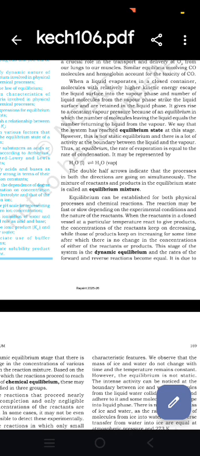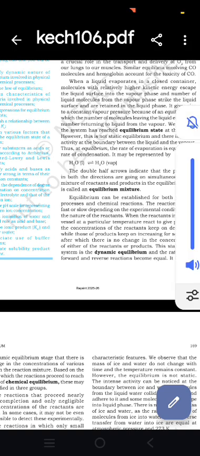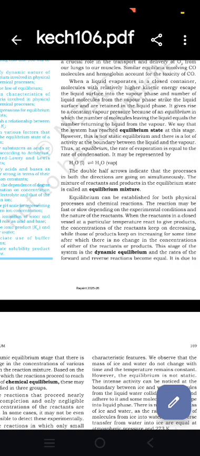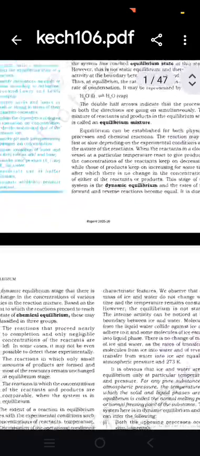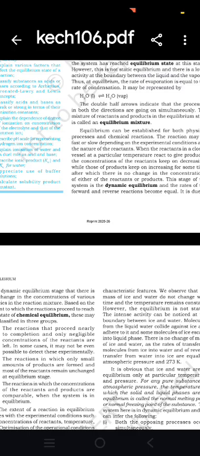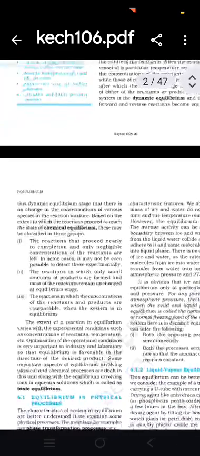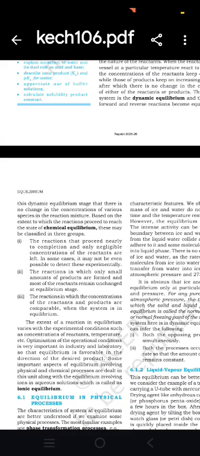When reactants in a closed vessel at a particular temperature react, the concentration of the reactants keeps on decreasing while that of the products keeps on increasing for some time, after which there is no change in the concentration of either reactants or products. This stage of equilibrium is dynamic equilibrium, and the rates of the forward and reverse reactions become equal.